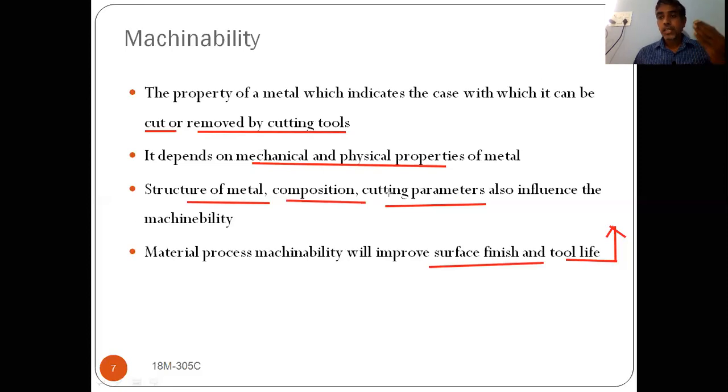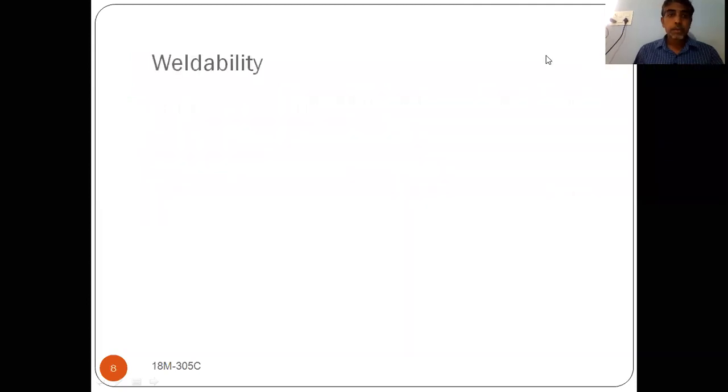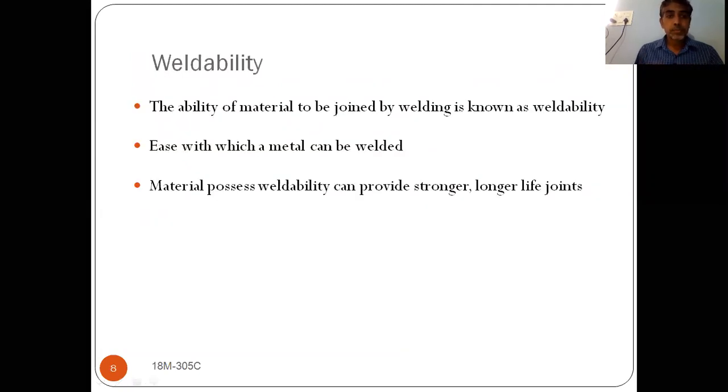If it is very difficult to machine, that means it has poor machinability property. So the next one is weldability. The name itself indicates welding purposes. You are taking two metals, and they should be welded. If they are able to weld properly, then we can say that they have good weldable property.